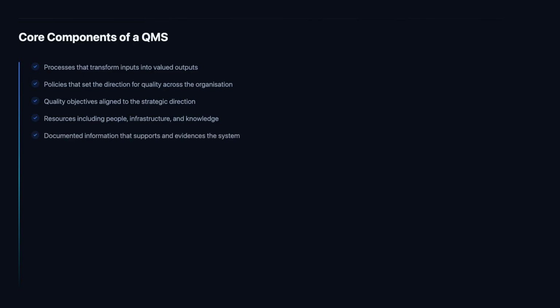Documented information is the evidence that the QMS exists and operates as intended. It includes policies, procedures, records, and any other information the organization determines is necessary. ISO 9001 requires us to create, update, and control documented information so that it remains current, accessible, and protected from unintended alteration. Let us define 4 foundational terms that every quality professional should know.